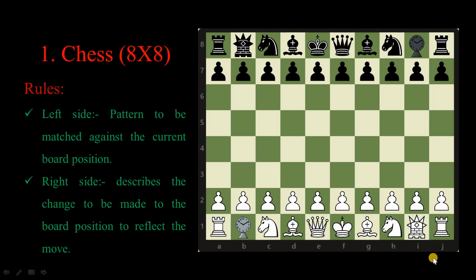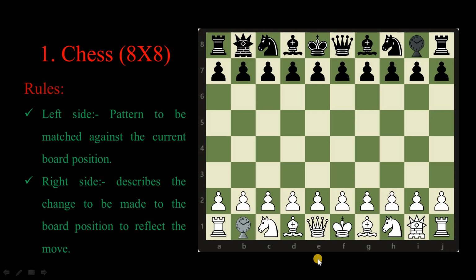Okay, so just suppose we start with a problem statement, that is, play chess. Although there are a lot of people with whom we can play chess, building a program that could play chess is a very interesting task. So this board position we can take as the initial state, and in the final state the king of either side is defeated.